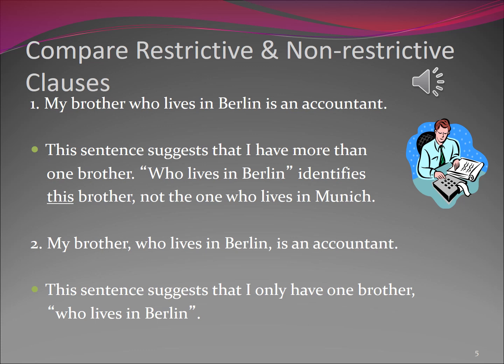Here it's not so clear. Here you need to use some critical thinking skills to understand that who lives in Berlin is defining, is restrictive, which is why there are no commas. But look at sentence number 2. My brother, comma, who lives in Berlin, comma, is an accountant. In sentence 2, because I am using commas, I'm telling you who lives in Berlin is not important to know which brother I'm talking about. Therefore, I must have only one brother if who lives in Berlin is extra information.